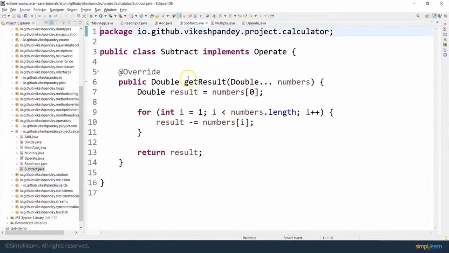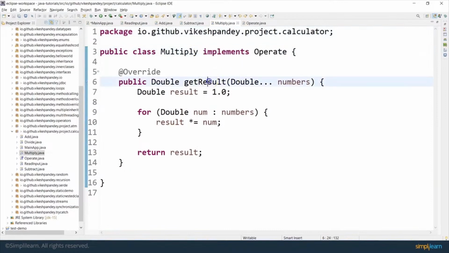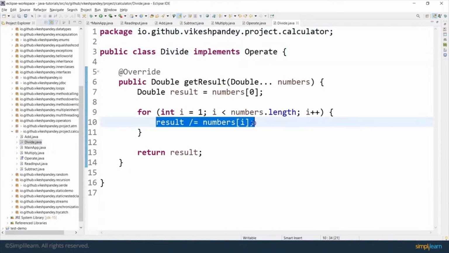So if I go to the subtract class, it runs the exact same operation, but it subtracts the values. If I go to the multiply class, it is also implementing the operate interface, and in the getResult, it is just multiplying all the values. Similarly, in the divide class, it is also implementing the operate interface, and it is dividing all the numbers one by one. So it's doing pretty much the same thing in terms of the expression and the logic. The only difference is whether you are using an add operation or a subtract or a multiply or a divide. So we have checked all these classes and the operate interface as well.